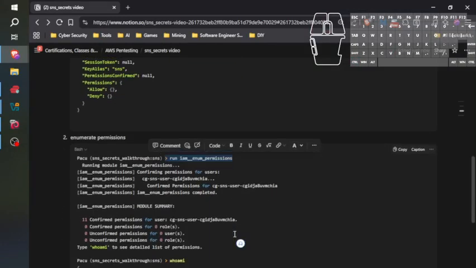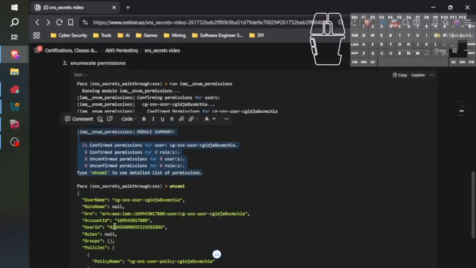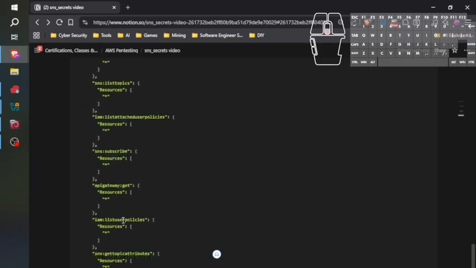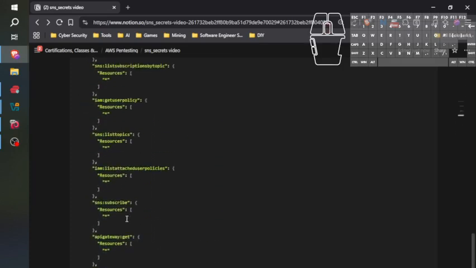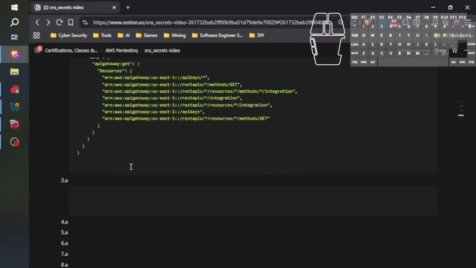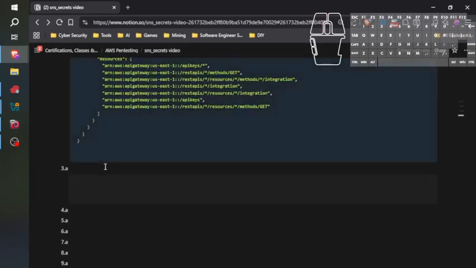Here's the command, the summary of what the module found us, and then the details of what the module found us. So we know that we want to subscribe to an SNS topic. We know that we can subscribe to an SNS topic. So now it's time to enumerate SNS. Now we're pointing our spear in that direction.